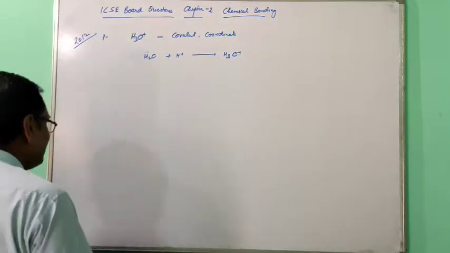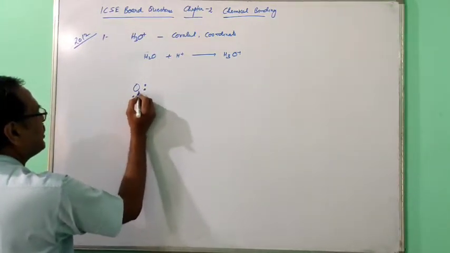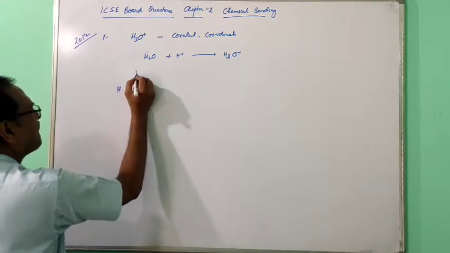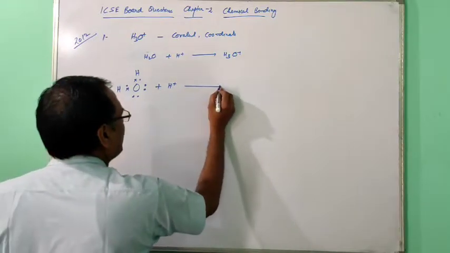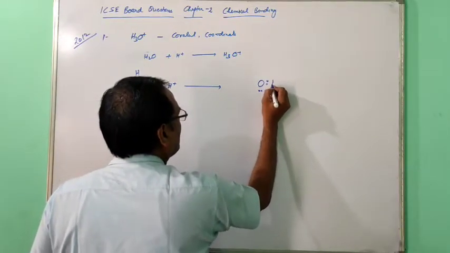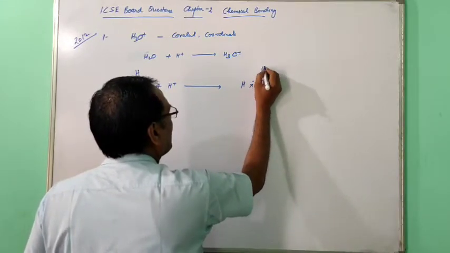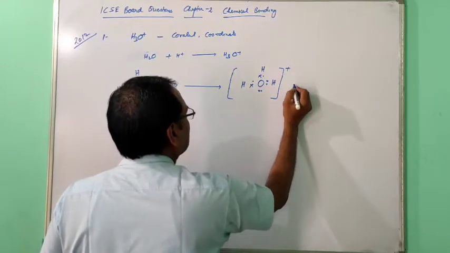So draw the electron dot diagram of the water molecule. The water molecule has two lone pairs of electrons. Then H plus comes and combines with this water molecule, and in this way the positive charge is developed.